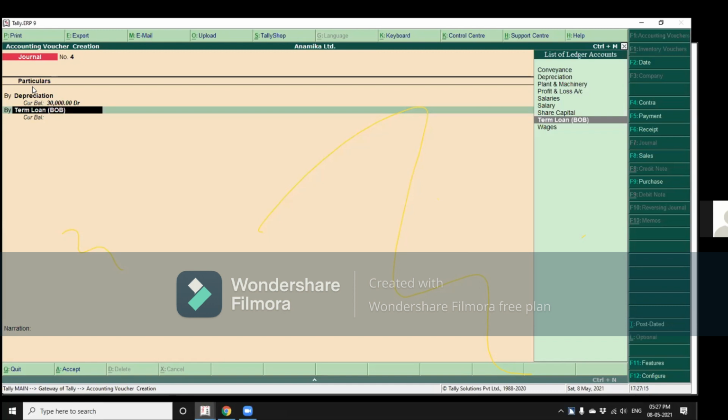Similarly for cash and bank, if you go via display option, you will see all the cash entries or all the bank entries, whatever you want to select.